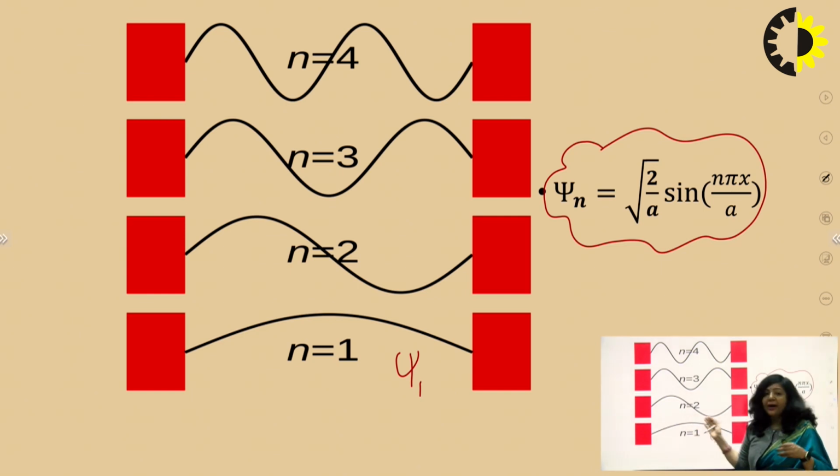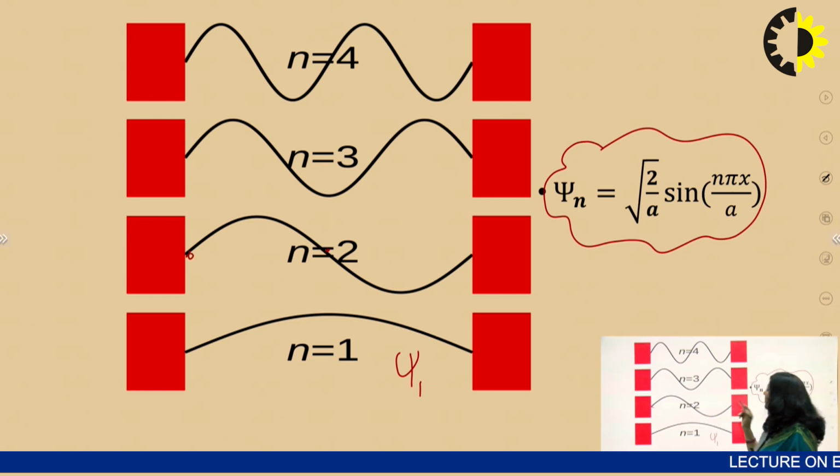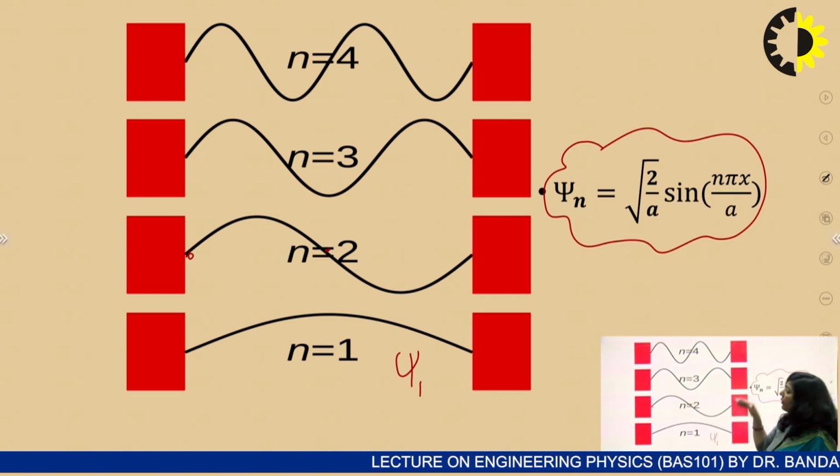you can easily see that there will be two minima for the first wave function. One will be at one boundary, that is x equal to 0, and the second minimum will be at the second boundary, that is x equal to a. Means two minima at the boundaries and one maximum at the center. Similarly, if you substitute the value of n as 2, that will be your second energy state. And in that particular state, again, using this wave function, if you find the maxima and minima, then in the case of the second wave function, as you can see, there will be three minima, two at the boundaries, one at the center, and accordingly you will have two maxima here. So this is our second wave function.